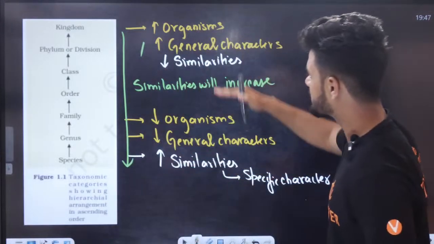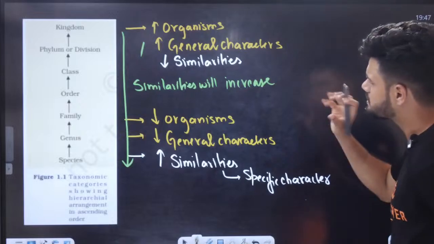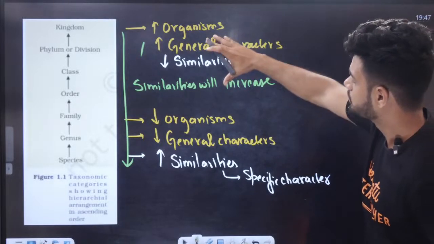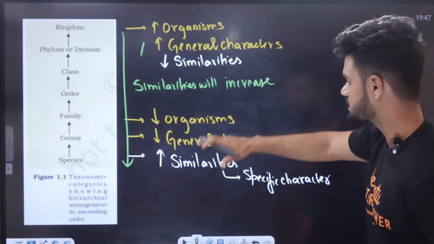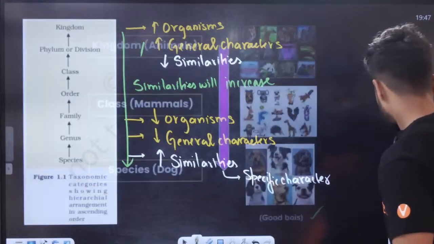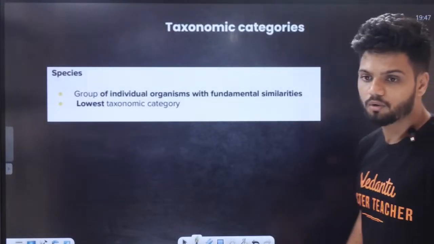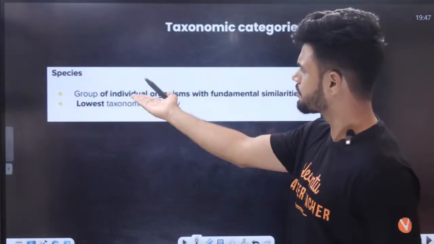Here we have more similarities, less similarities here. Less similarities here, and as we go down, similarities are increasing here. Here we have more similarities. Okay. Now what is species?